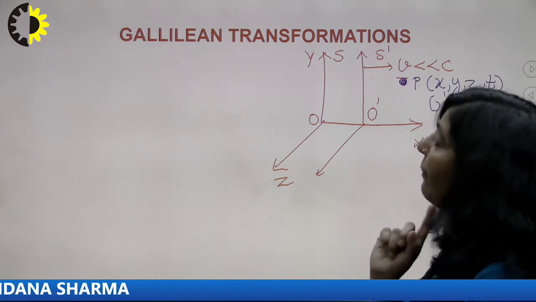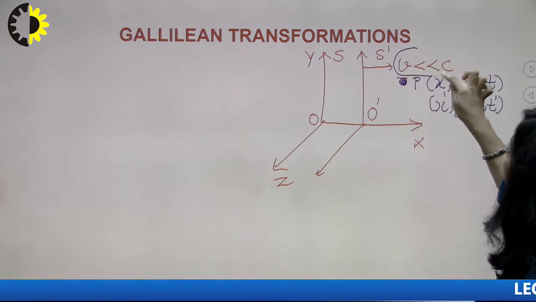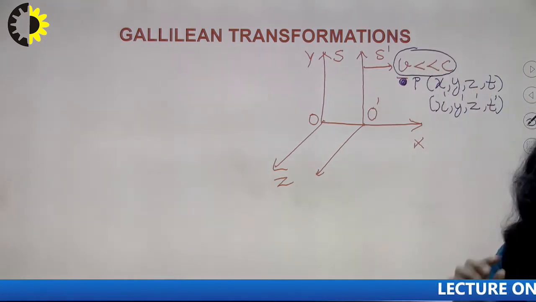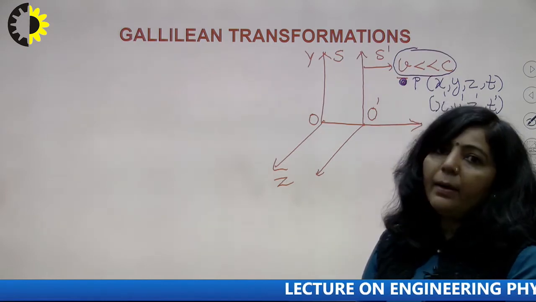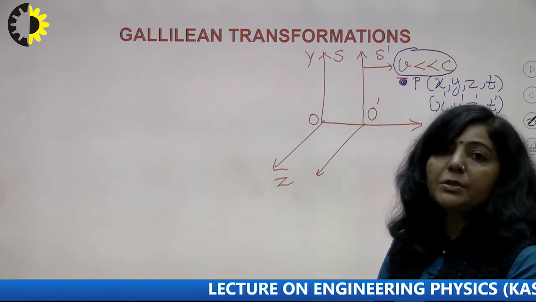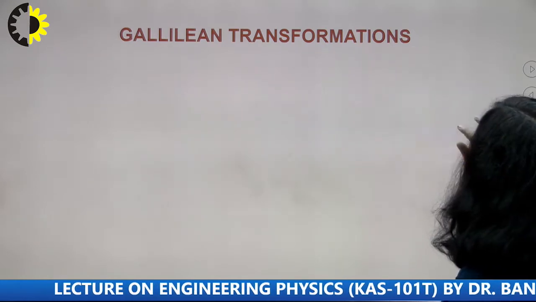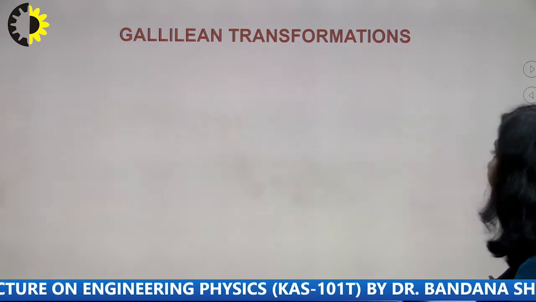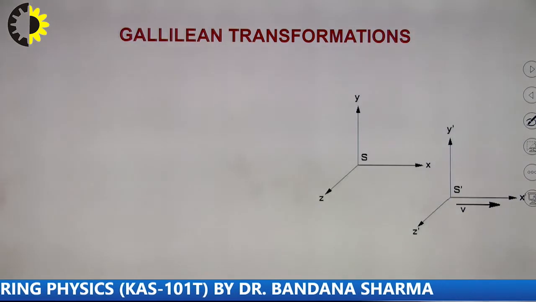But you have to remember, these equations are applicable only when V is very, very small with respect to C. Now we will try to derive those four equations known as Galilean equations. So here you have two frames of reference.